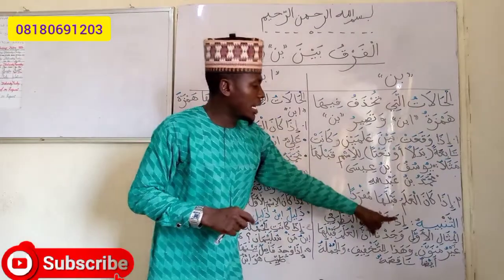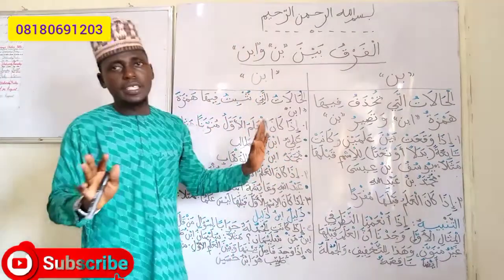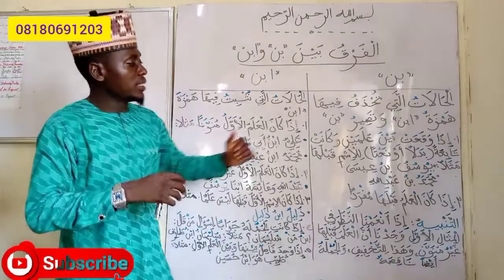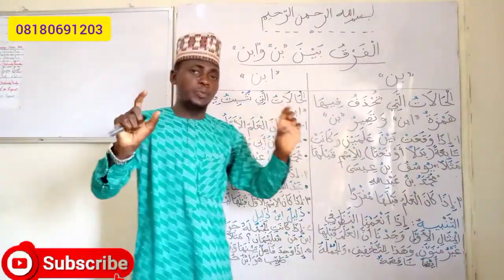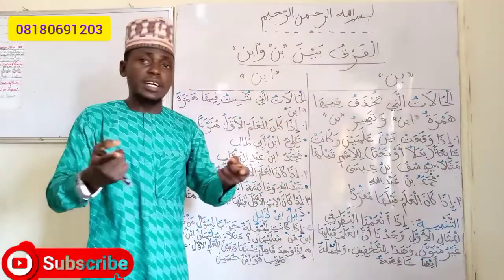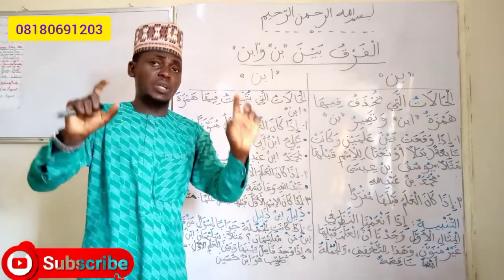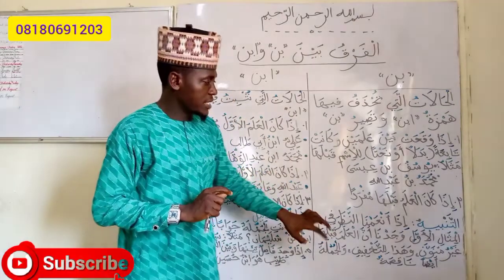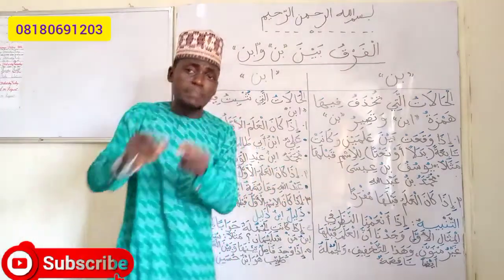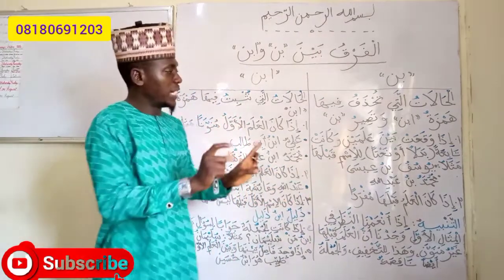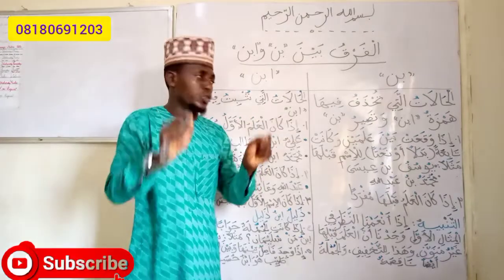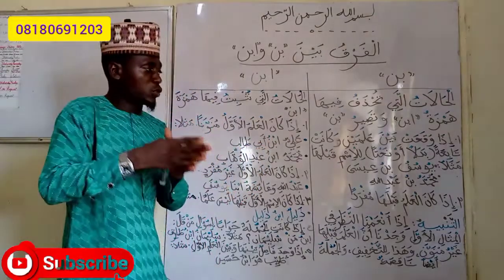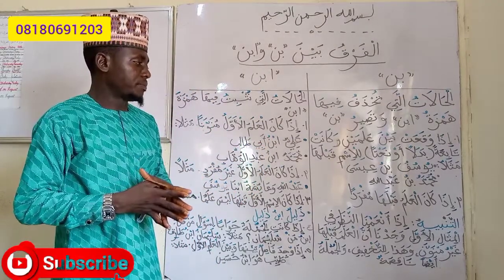Now the second condition to make us remove or cancel that hamzatul wasl in the word ibn is إذا كان العلم قبلها مفردا. If the alam that comes before the term ibn is a singular alam, that is a singular proper noun, name of a person, in that case we remove that hamzatul wasl as well, then we write it as bun, ba and nun, without adding hamzatul wasl at the beginning.